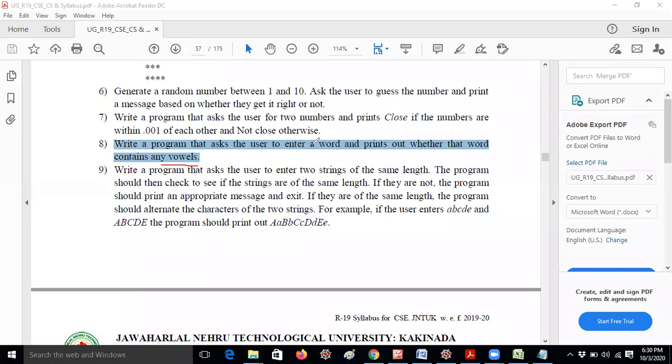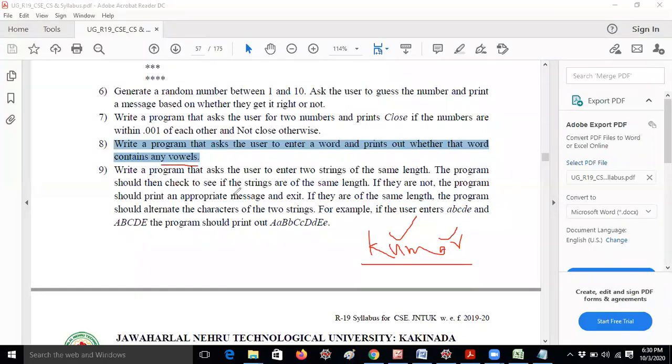That means you have to enter a word. For example, if I am giving my name Kumar, my name contains vowels. A, E, I, O, U are the vowels, you know already. Here U is a vowel, A is a vowel. So that means you have to display a message: your string contains vowels. That's all.